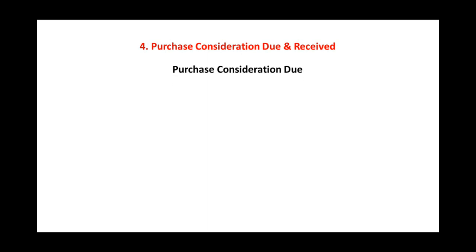Next step is purchase consideration due and purchase consideration received. When purchase consideration is due, the journal entry will be transferee company's account debit to realization account. Here transferee company account is debited because the purchase consideration is receivable from transferee company.